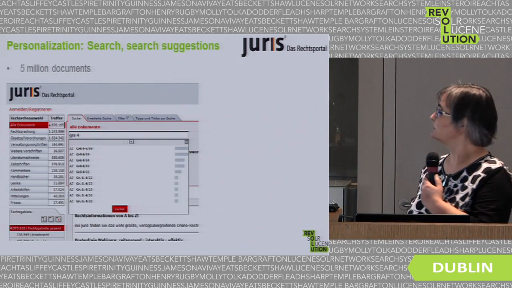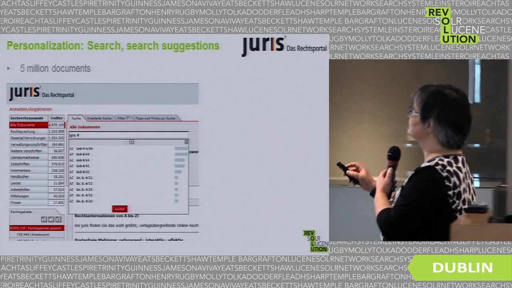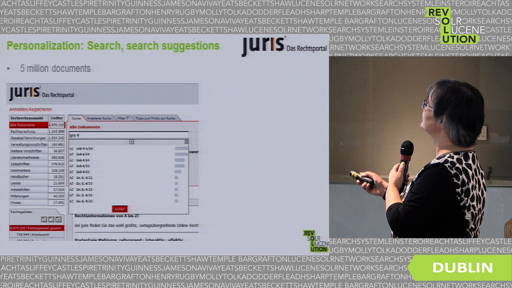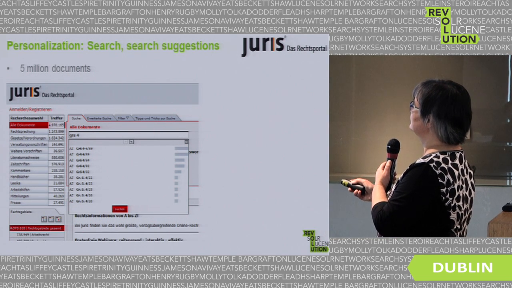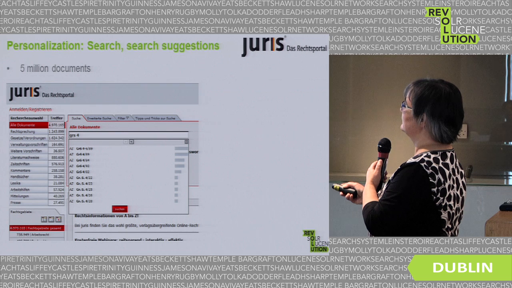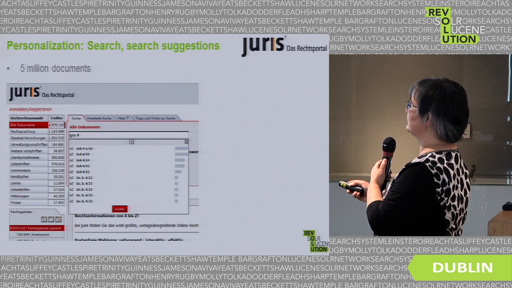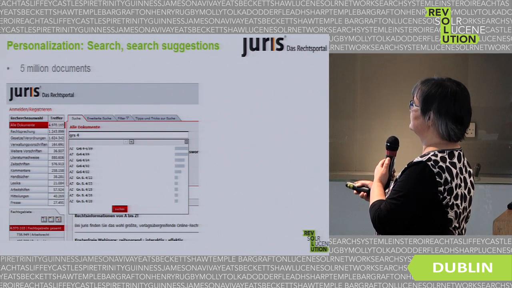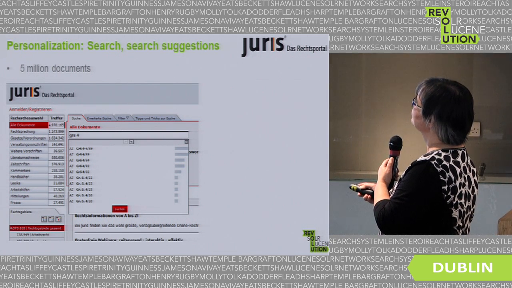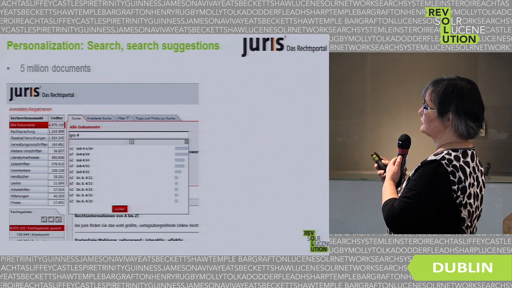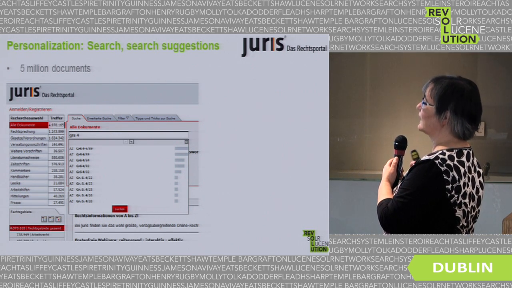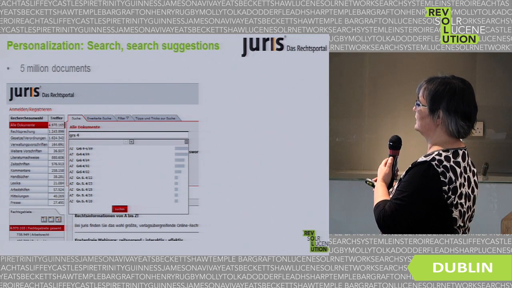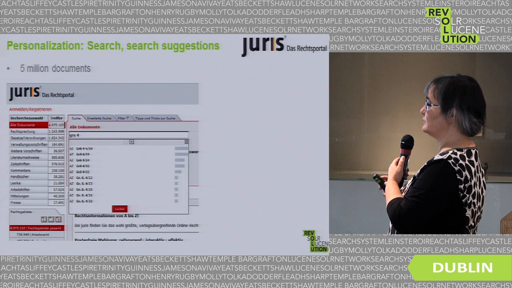So here's an example for a user who may access 5 million documents. You can see it here. This is distributed in several kinds of documents. Rechtsprechung means court decisions. Gesetze, Verordnungen is laws. Kommentare is commentaries. So you can only search through the documents that are covered by your contract. And also the suggestions you get only consider documents that are covered by your contract.